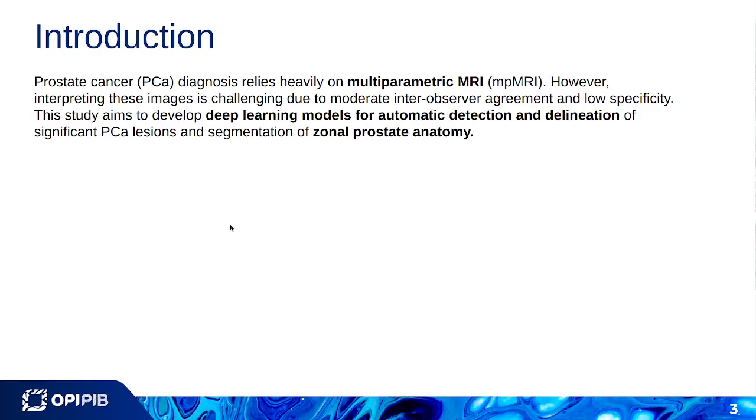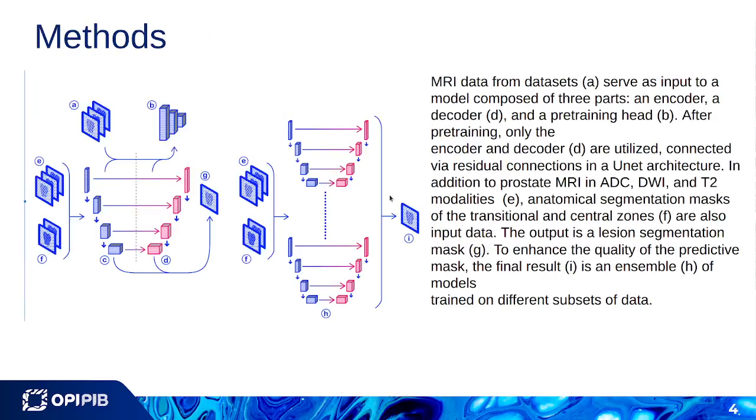The main idea behind the current work is to develop deep learning models for automatic detection and delineation of prostate cancer lesions and segmentation of zonal prostate anatomy using multiparametric magnetic resonance imaging. We used a variation of the UNet model, which we modified by adding a pre-training head.